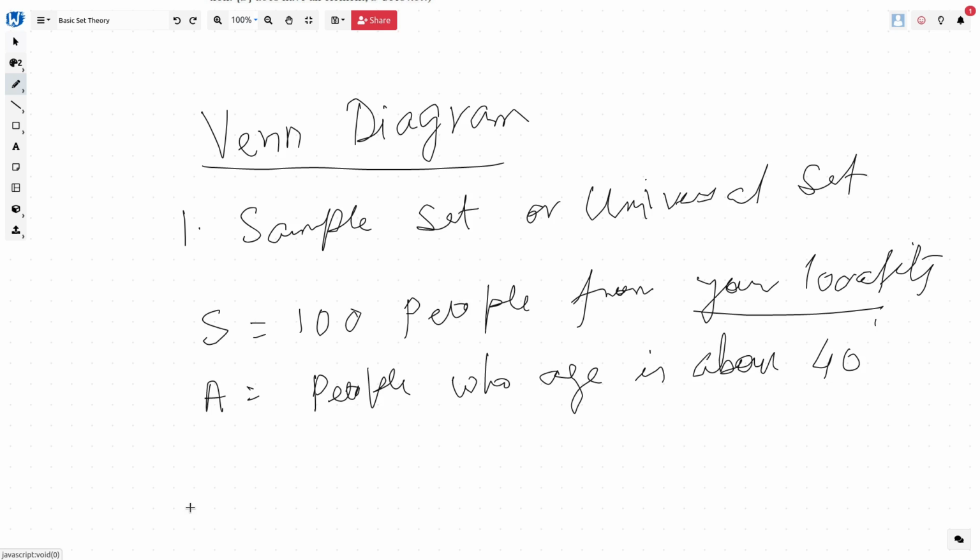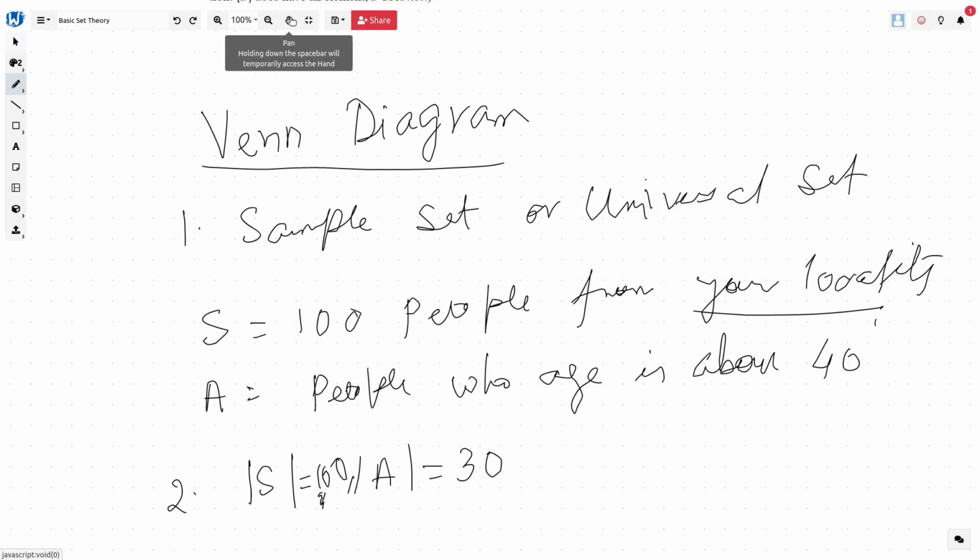We also define something called the cardinality of the sample set or the cardinality of A. Cardinality means nothing but the number of elements in that particular set. So cardinality of S is equal to 100, and let's say 30 people among these have age above 40. So cardinality of A is 30, and so on, right?